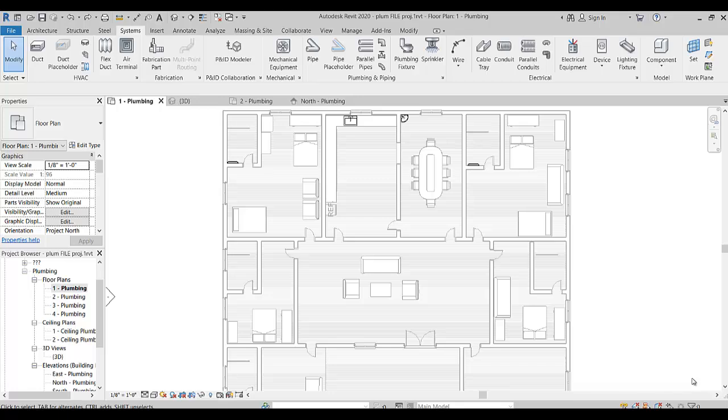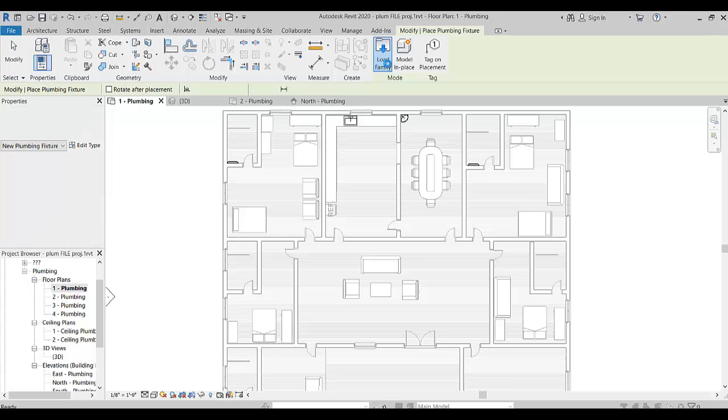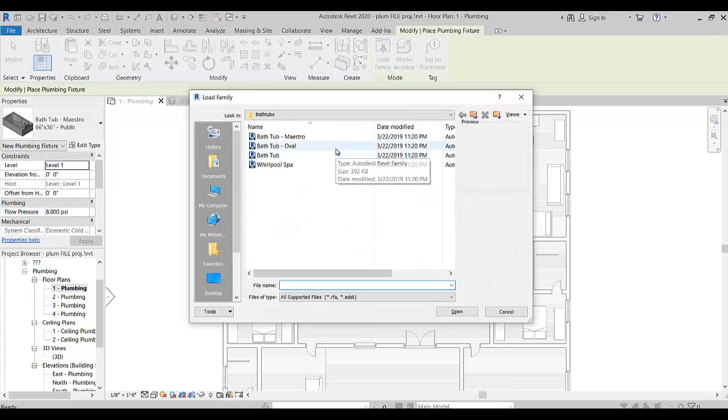Now students, in this lecture we will learn about the placement of plumbing fixtures. First of all, we select the System tab, and from the System tab we select the Plumbing and Piping panel. Here you see Plumbing Fixture. From here you can go to the Load Family option, and here you see this is a type of